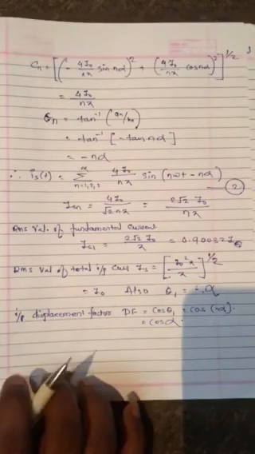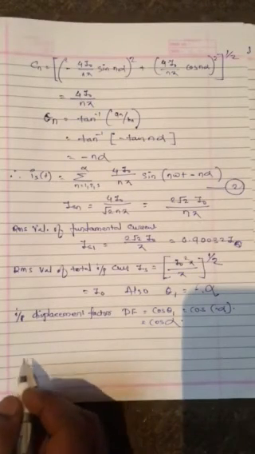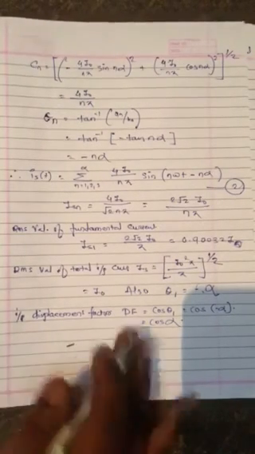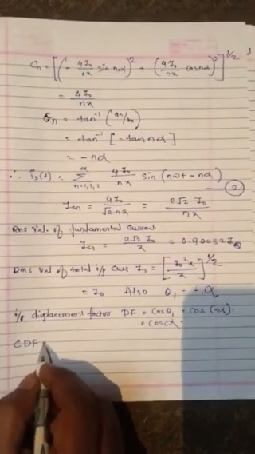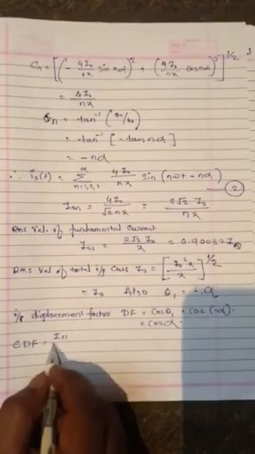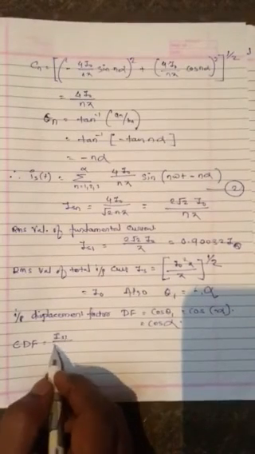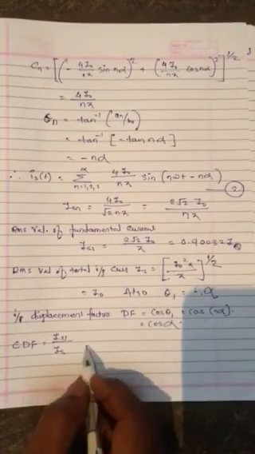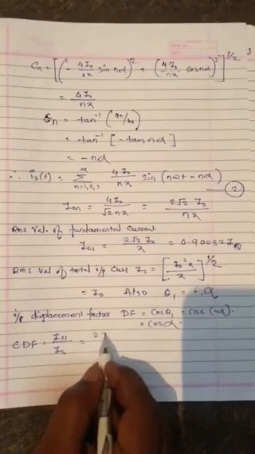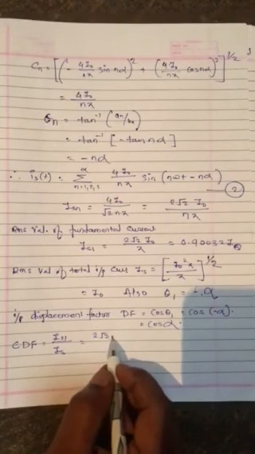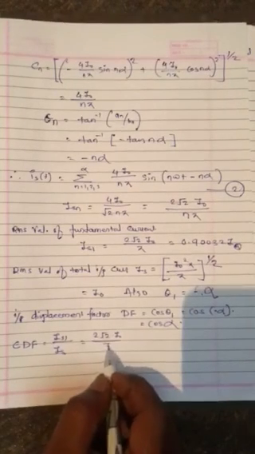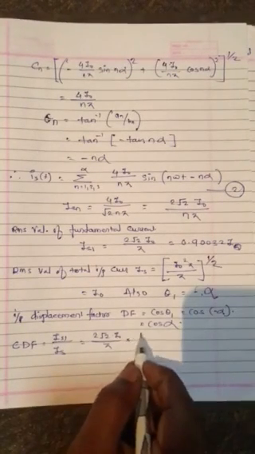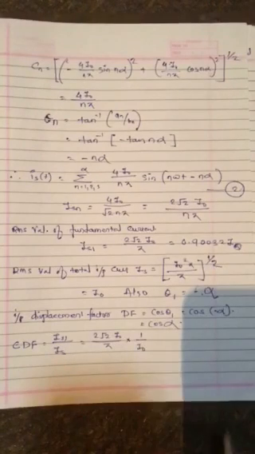Okay, then I can find the current distortion factor, CDF. It is given as the fundamental current IS1 upon IS. So it is nothing but 2 root 2 I0 upon pi into 1 upon I0.